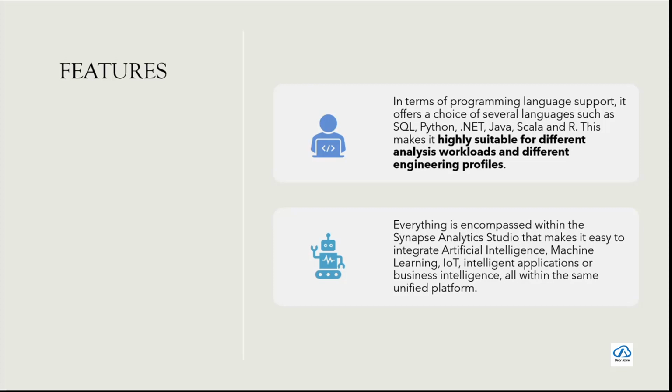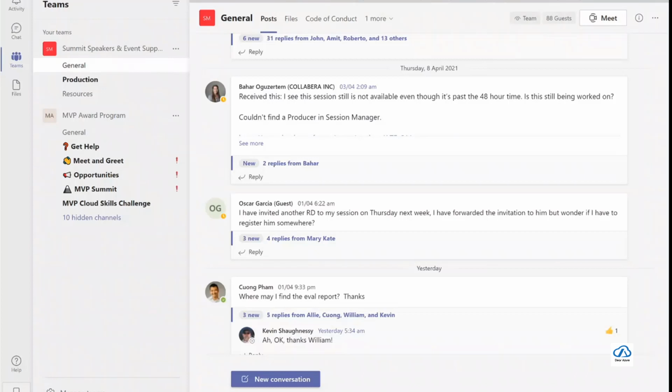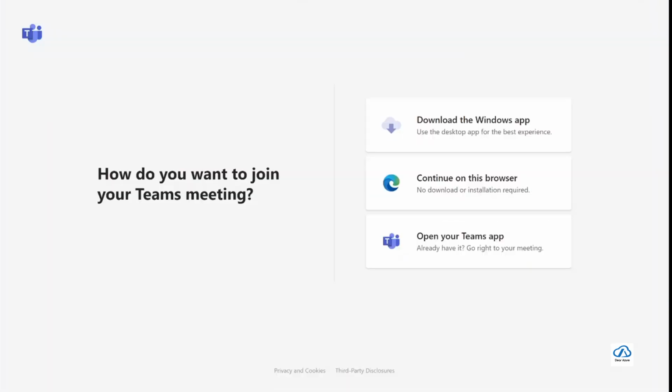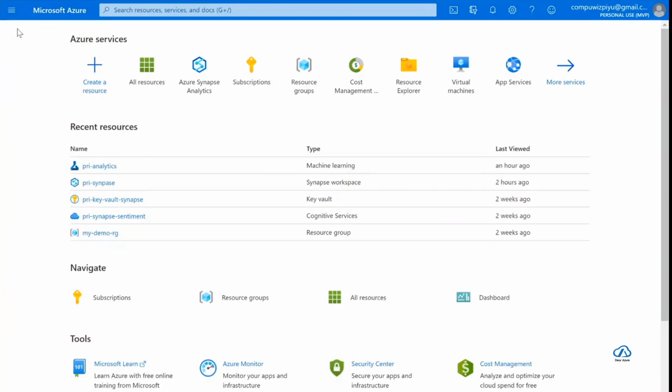So we will quickly see Synapse Studio, sorry, not Machine Learning Studio, and we will also see how easy it is to integrate different offerings. I have already created it because provisioning and creating all these resources takes some amount of time. So let us look at the resources.